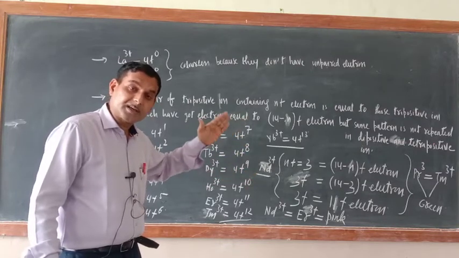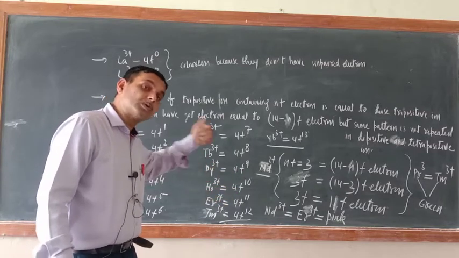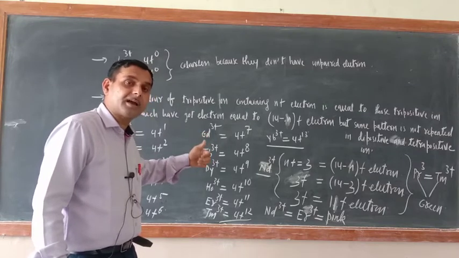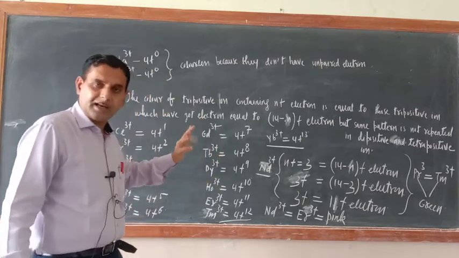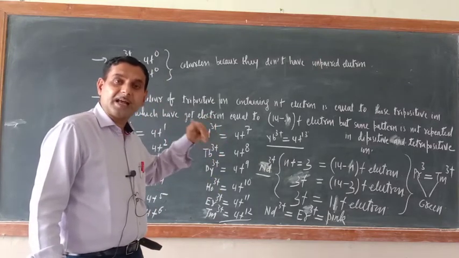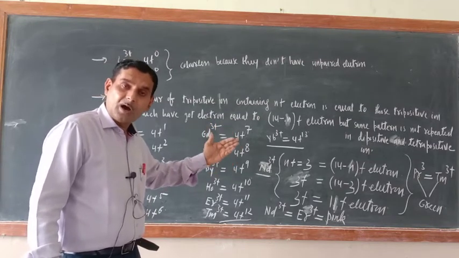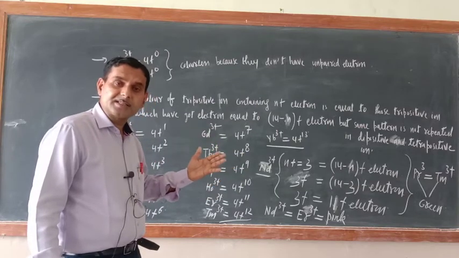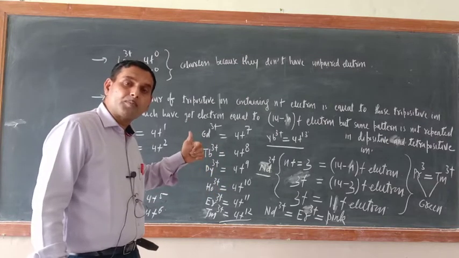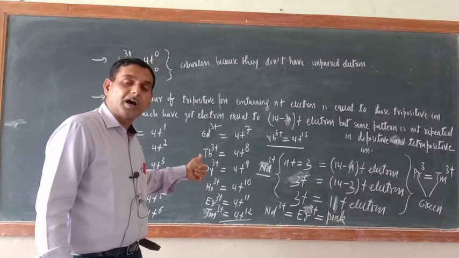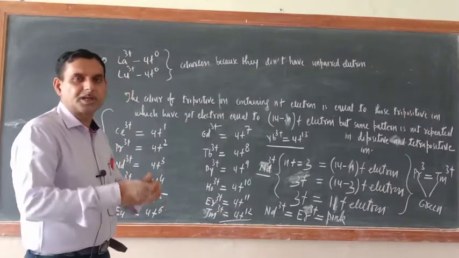Now after subtraction, whatever electron count is coming, the same electron count should be possessed by the tripositive ion of lanthanides, and color of those elements will be equal.